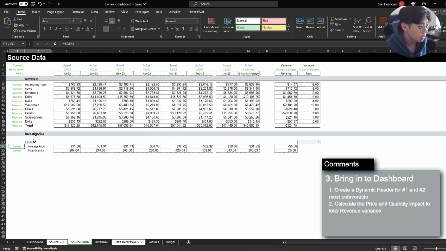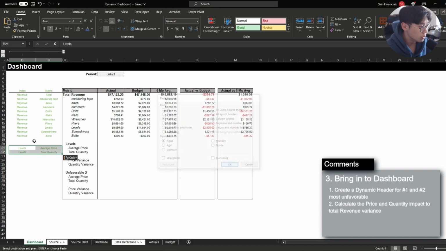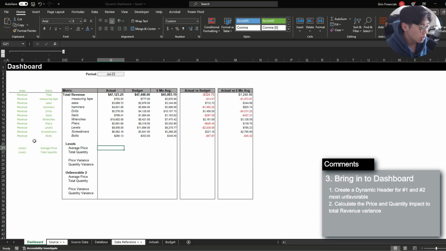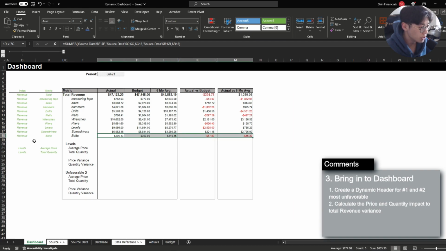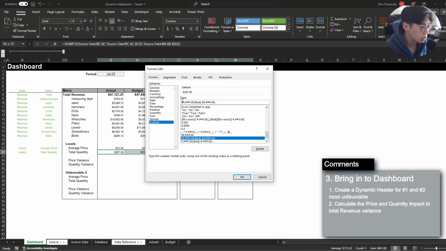And I'm going to bring in these metrics over to this side here. Now, because we've built the formulas really efficiently on the top side, all we have to do is just copy this down over here. And because the quantity is not a dollar volume metric, I'm going to adjust the custom formatting to reduce the dollar signs.